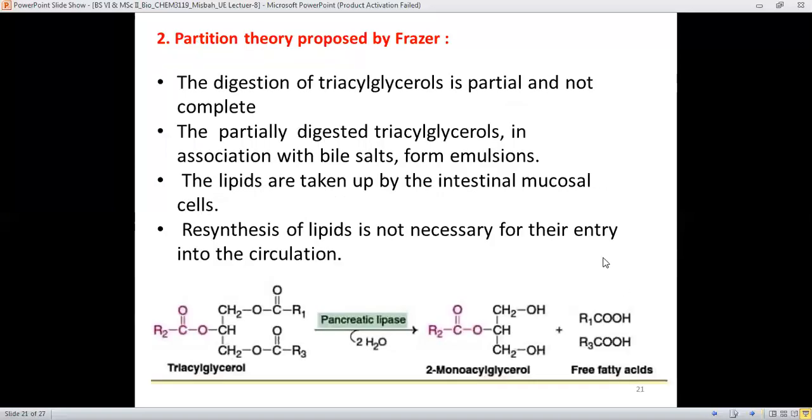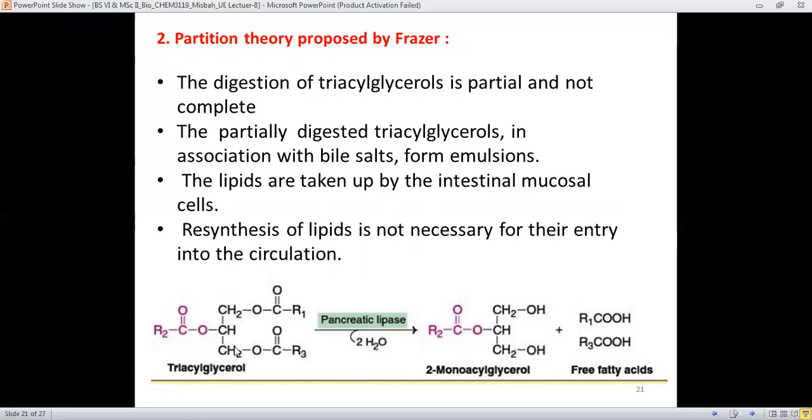And the second theory is the partition theory, which is proposed by Fraser. What he said is that the digestion of the triglycerol is not complete; it is partial. Partial means that, like in triacylglycerol, the carboxylic acid functionality is not released from the cholesterol end.